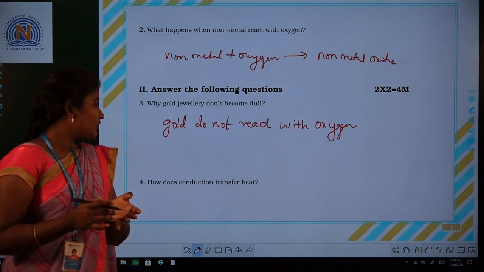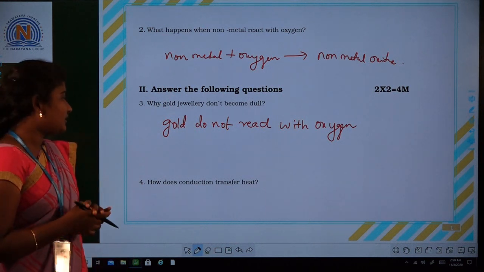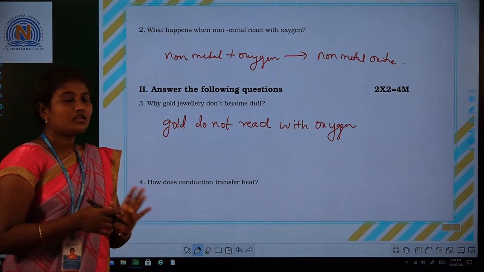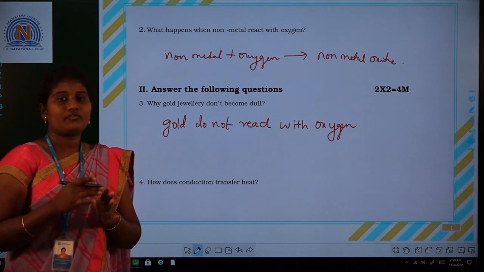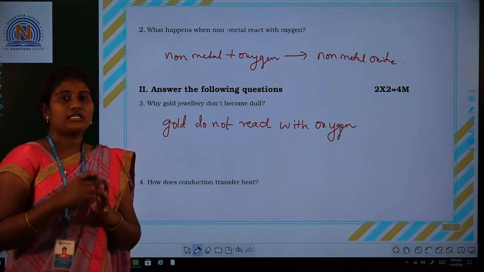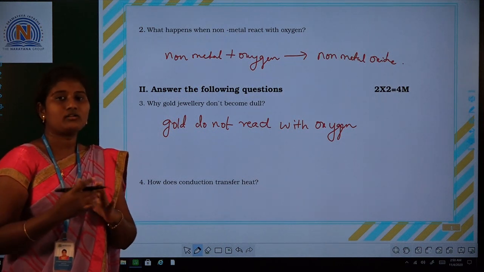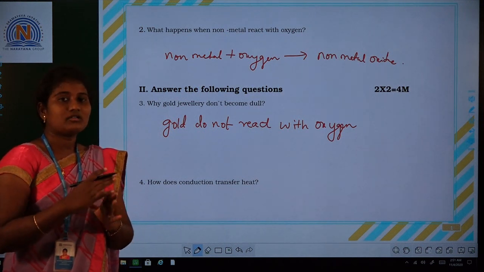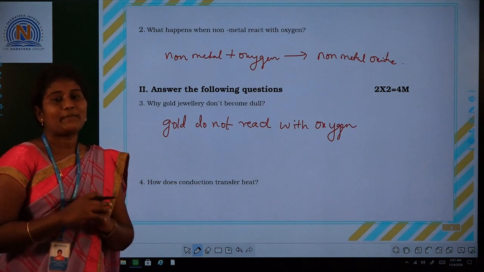How does conduction transfer heat? Here, in conduction of heat, if we take two objects having two different temperatures, the heat transfers from the warmer to the cooler place. Okay, the transfer continues until the two objects have similar temperatures.